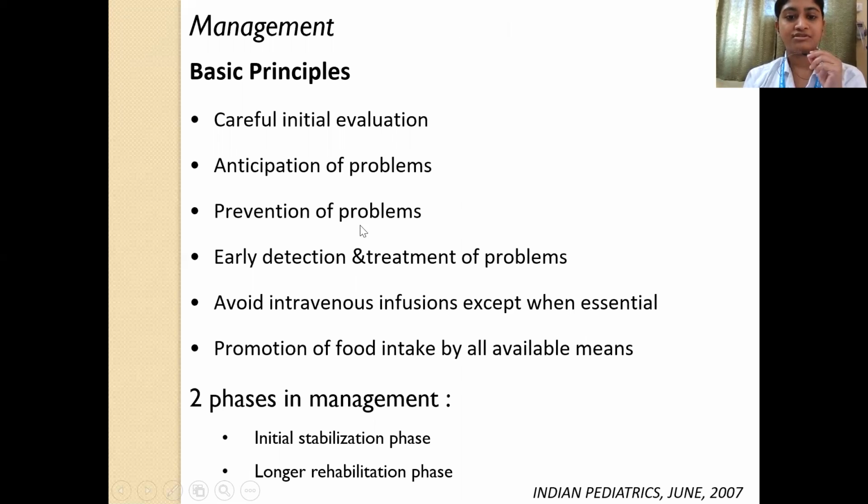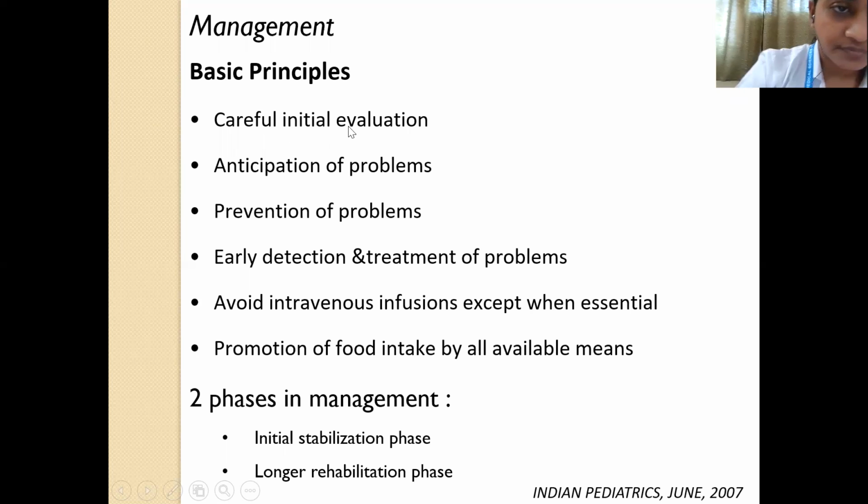So how do we manage such a child? Always keep in mind that such a child's management will be done in 2 phases. One is the initial stabilization phase, and the other is the longer rehabilitation phase. And you should always follow certain principles while managing. That is, you have to do a careful initial evaluation.